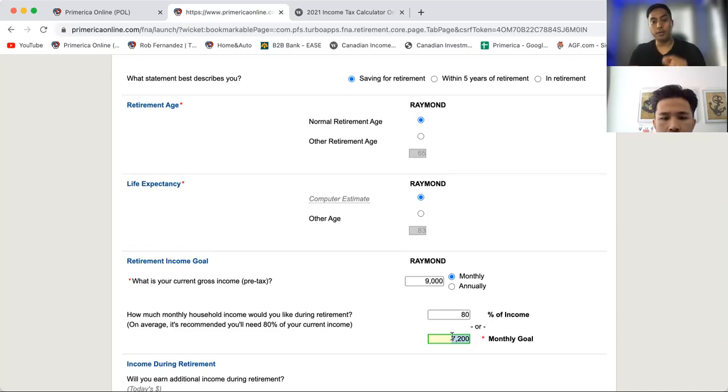Whenever somebody says, I want to retire at this much when everything's all paid, the daughter's all grown up, the house is all paid, I want to live happily, I want to put 5,000 here. Okay, and then look at the percentage. It just changed automatically to 56% of the income. So in this case, Ray wants to live happily ever after with $5,000 a month.